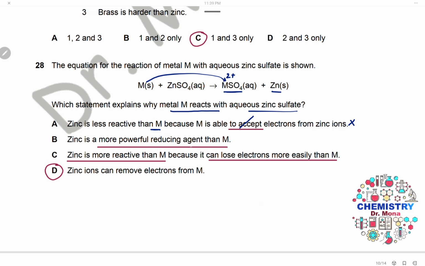Zinc is a more powerful reducing agent than M. This is wrong because M is more reactive, so M is a more powerful reducing agent. Zinc is more reactive than M. This is wrong because M displaces zinc, so statement 3 is also wrong. Zinc ions can remove electrons from metal M. This is what actually happened. The zinc ions in the zinc sulfate take the 2 electrons lost from M to form zinc metal, so statement D is correct.